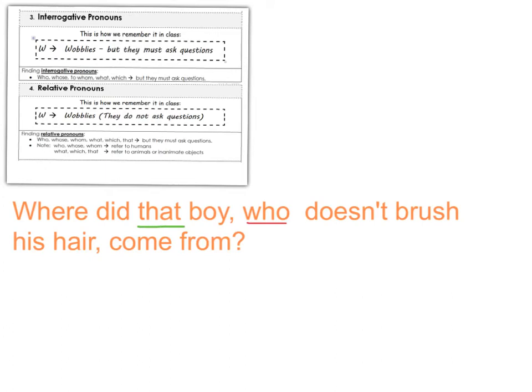That boy. And it points to something. We know it points directly to the boy. Now we know that can therefore not be a relative pronoun. A relative pronoun, its exception, the word that, can never point to something. It is usually used as an explanation.